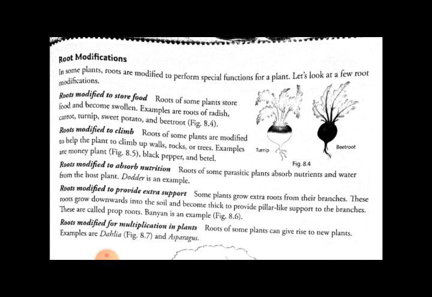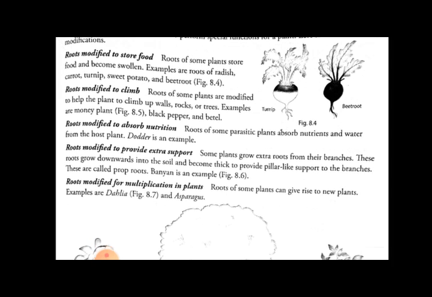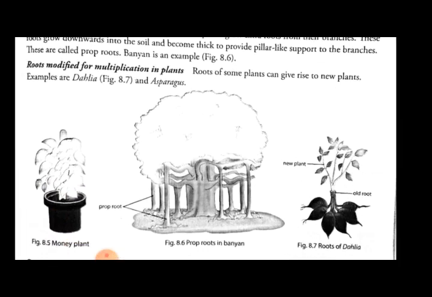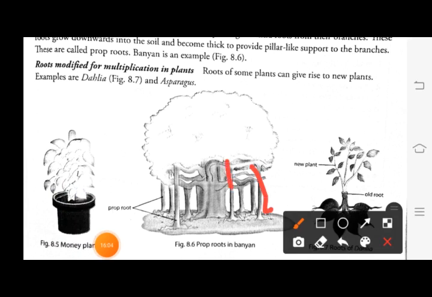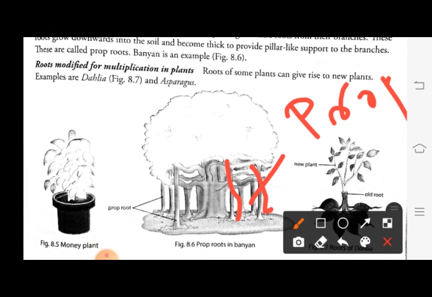These roots are also called prop roots. The roots which provide pillar-like support to the plant after growing out of the branches are called prop roots. An example of prop roots is the banyan tree. You can see here these roots coming out of the plant; these are called prop roots.